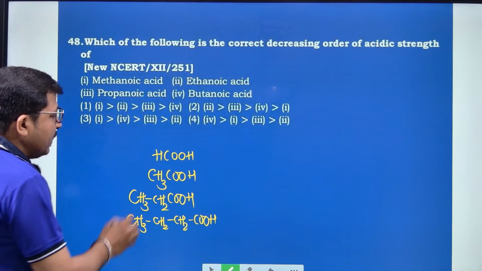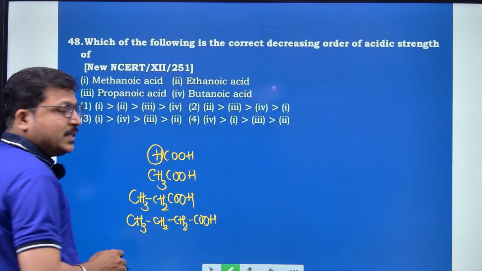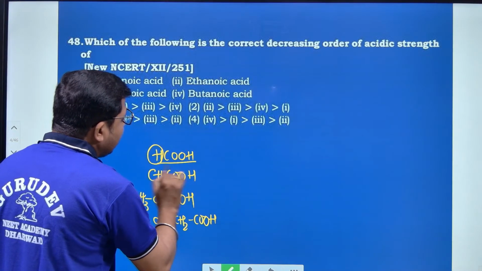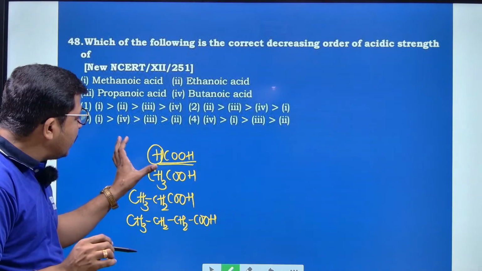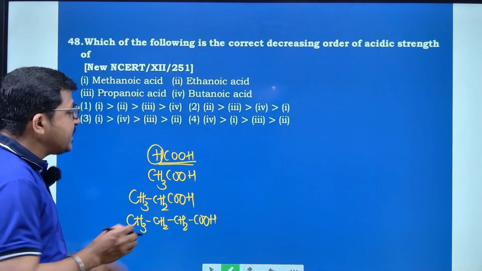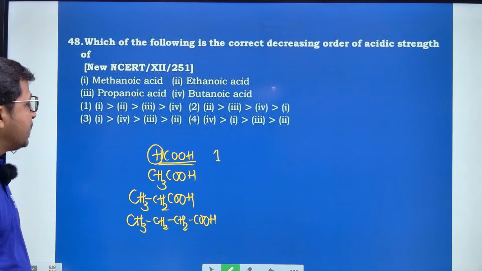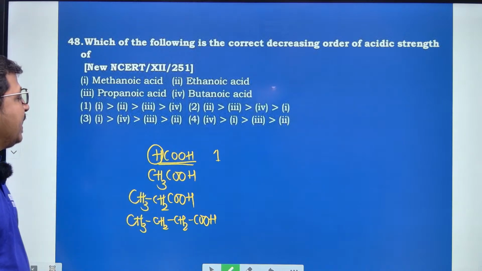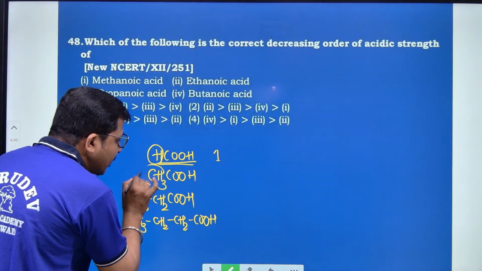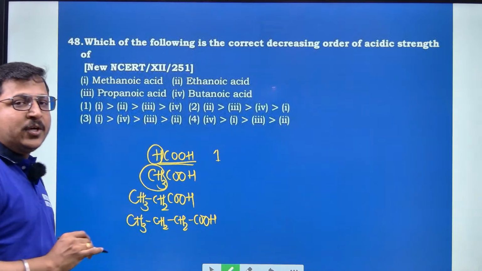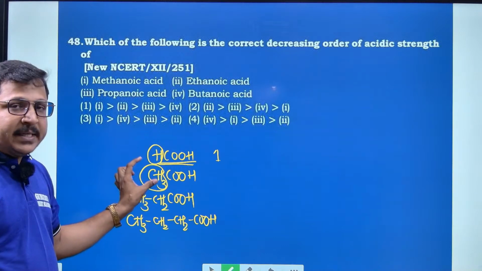Look here, there is no electron donating group in methanoic acid. Hence the acidic strength is more, so the priority comes to the first one. Here, the methyl group is an electron donating group present in acetic acid.